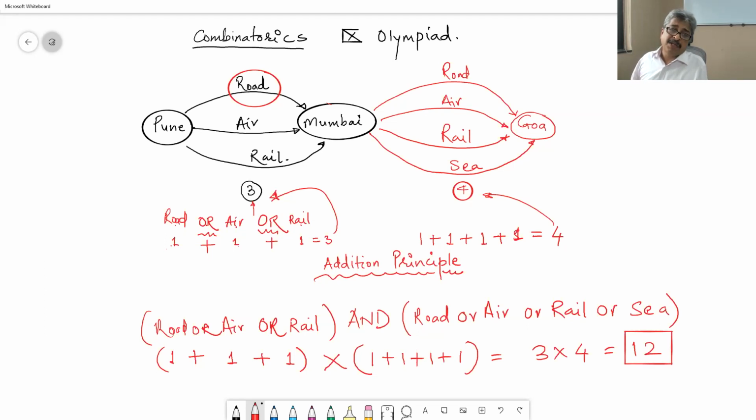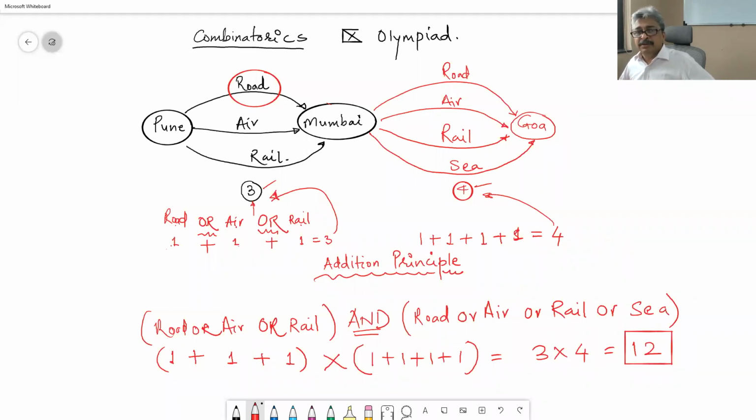Because these numbers, 3 and 4, are small, we can actually cross check and understand. Yes, finally it is boiling down to this. How many times we have to add, and how many times we have to multiply. Suppose I say from Goa to New York, I can go by air or I can go by sea.